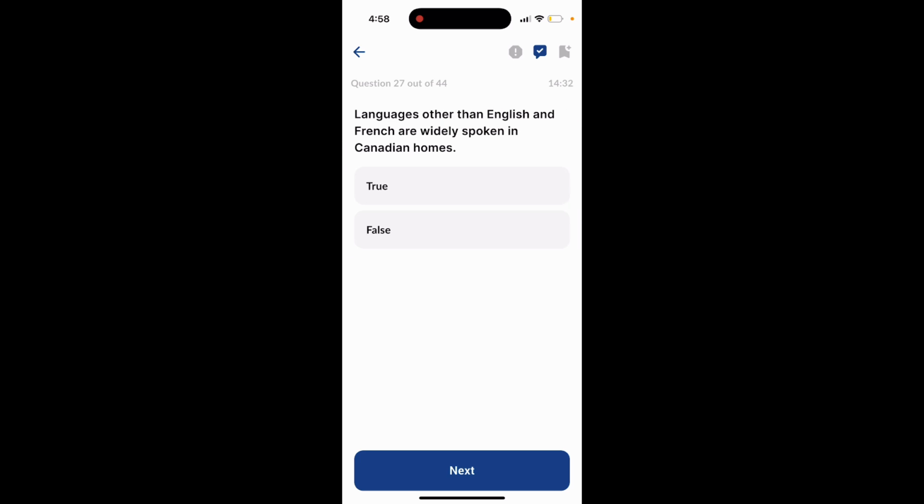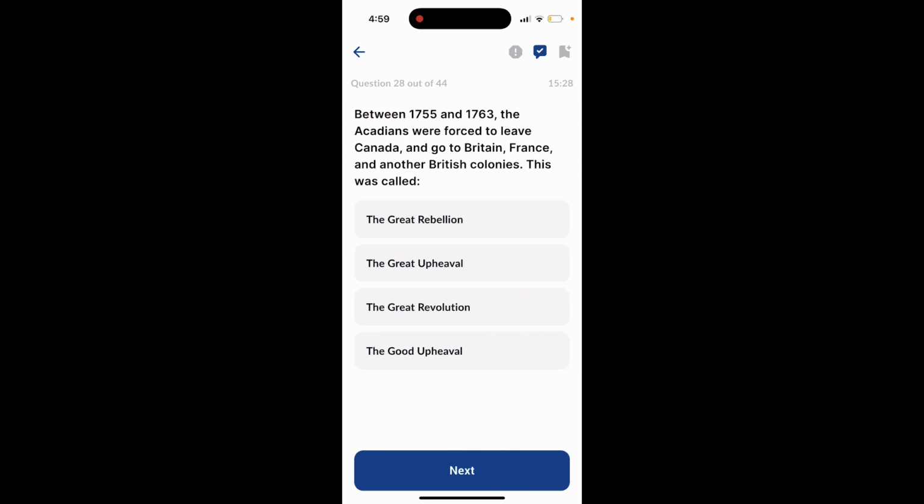Question 27. Languages other than English and French are widely spoken in Canadian homes. Is that true or false? That is true. Question 28. Between 1755 and 1763, the Acadians were forced to leave Canada and go to Britain, France, and other British colonies. This was called the Great Rebellion, the Great Upheaval, the Great Revolution, the Good Upheaval. The answer is option number 2, the Great Upheaval.